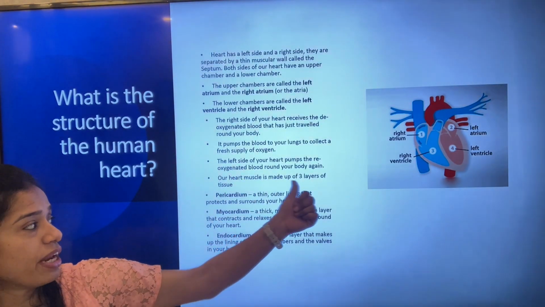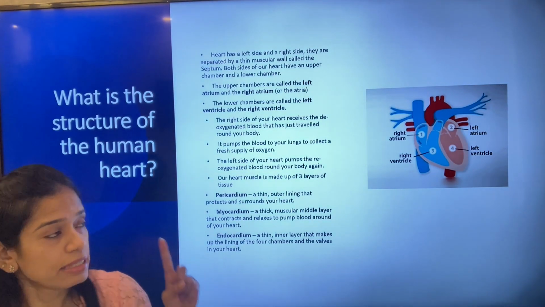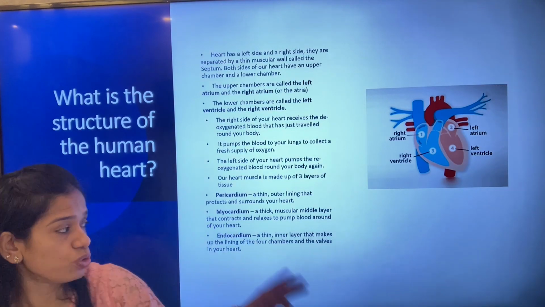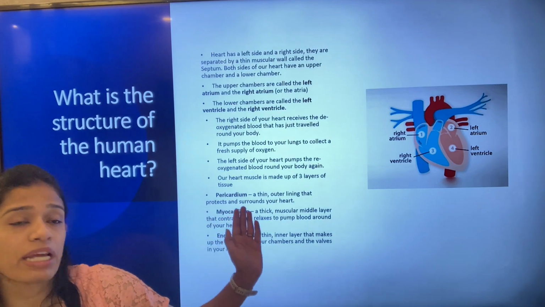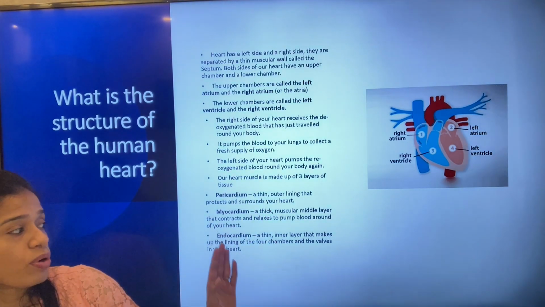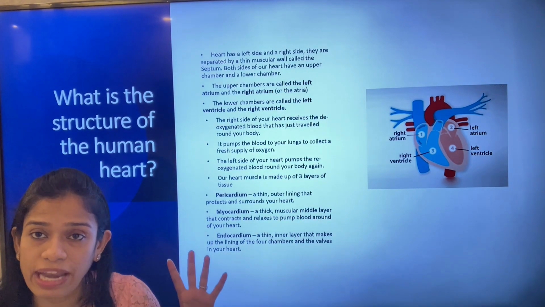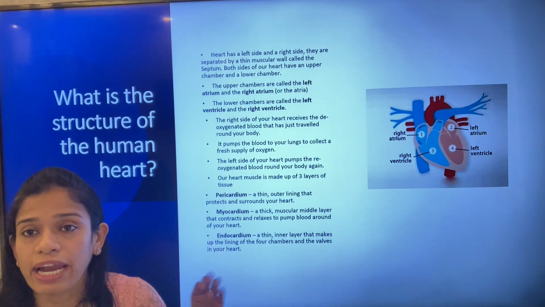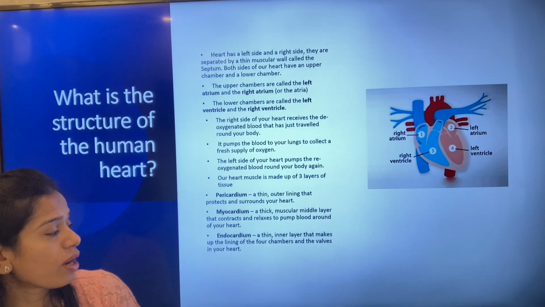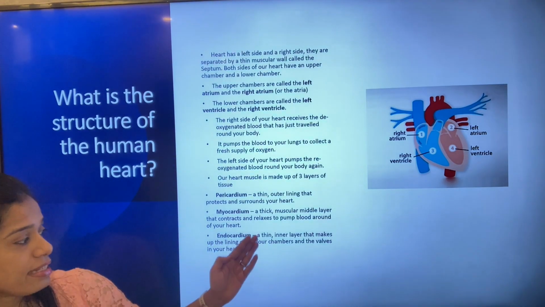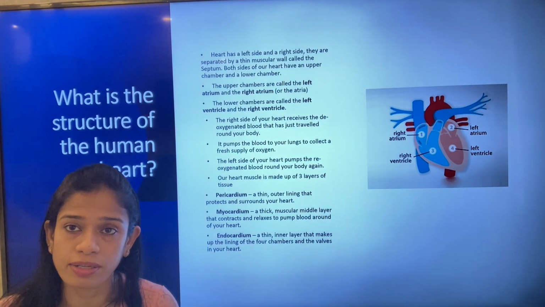Our heart muscle is made up of 3 layers of tissue. This is important because our heart muscles are made up of 3 layers of tissues. What are they? Pericardium, a thin outer lining that protects and surrounds our heart. Myocardium, the thick muscular middle layer, which contracts and relaxes because of the systolic and diastolic movement or the beating of the heart. And endocardium, the innermost layer, a thin inner layer that makes the lining of the four chambers and the valves in our heart.